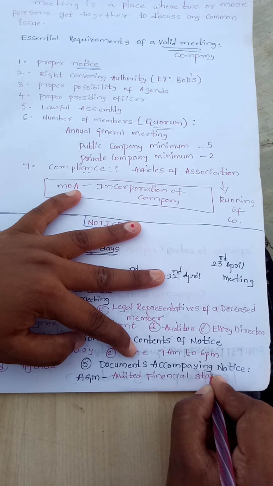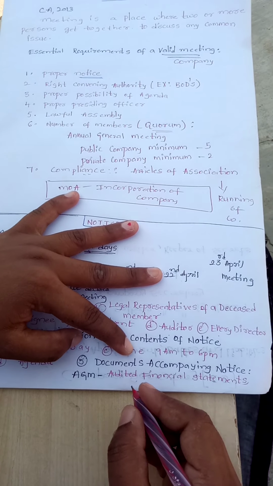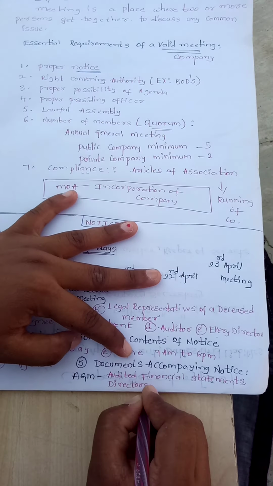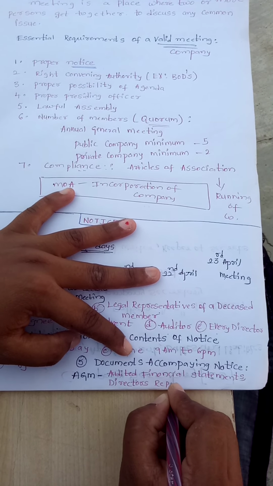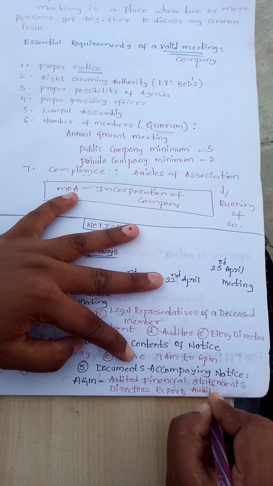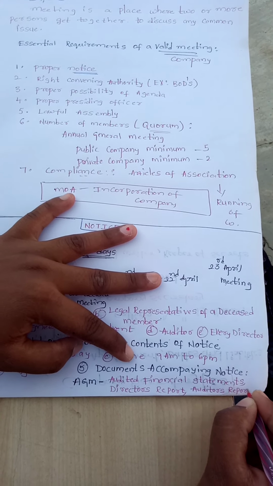Along with the audited financial statements, you need to show the director's report and auditor's report to all the members of the company.